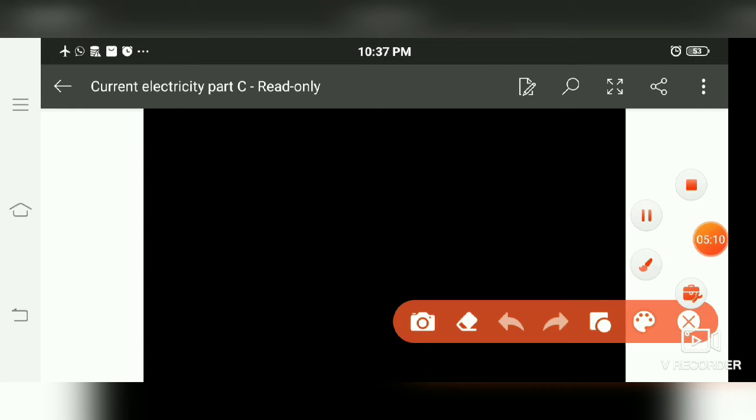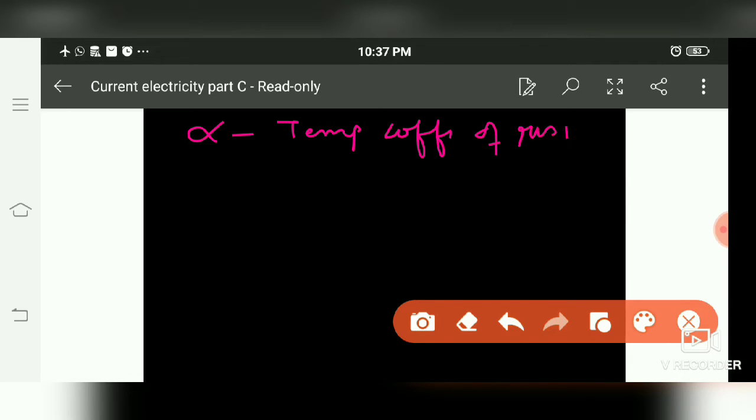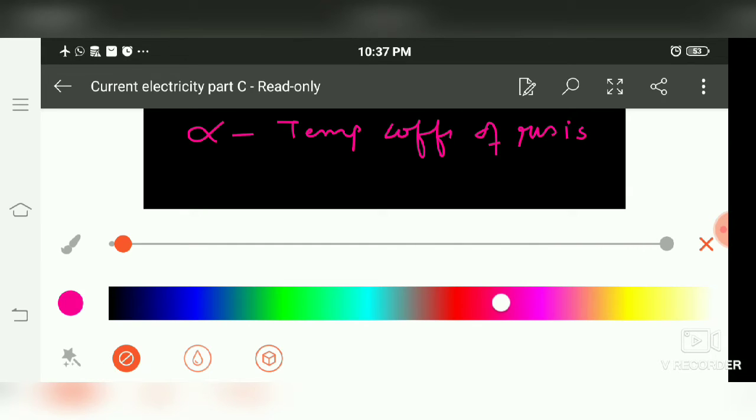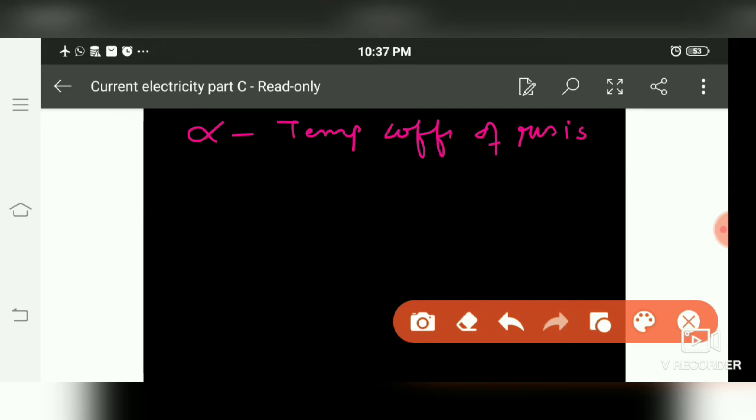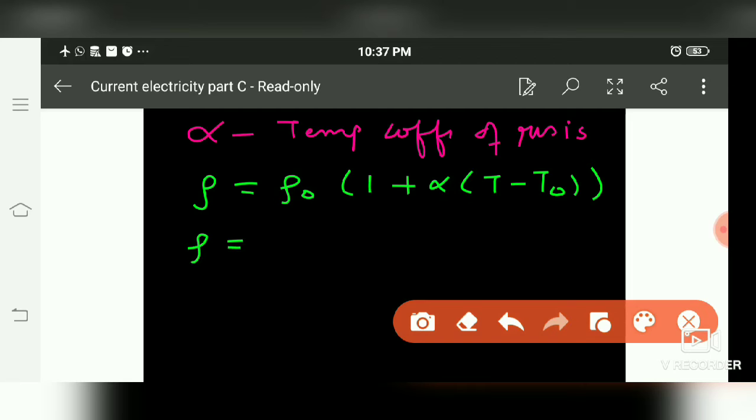Now what is α? This is called the temperature coefficient of resistivity. As on the previous page we have seen that ρ = ρ₀[1 + α(T − T₀)]. If we solve this and multiply ρ₀ with both terms, we get ρ = ρ₀ + ρ₀α(T − T₀).